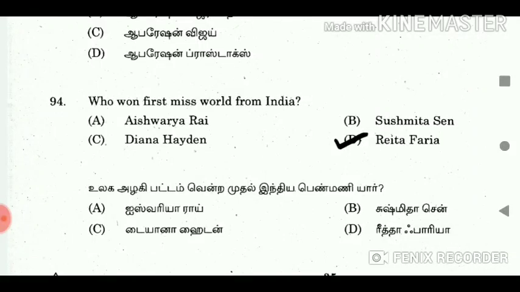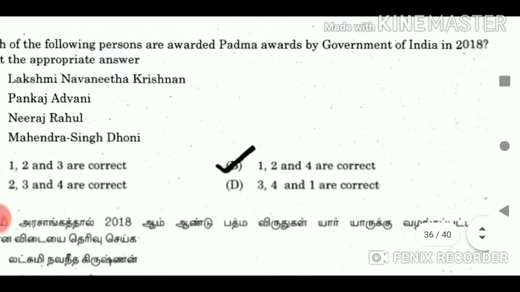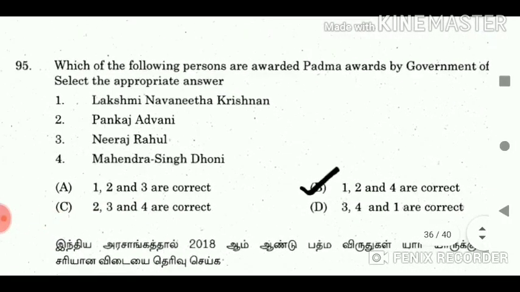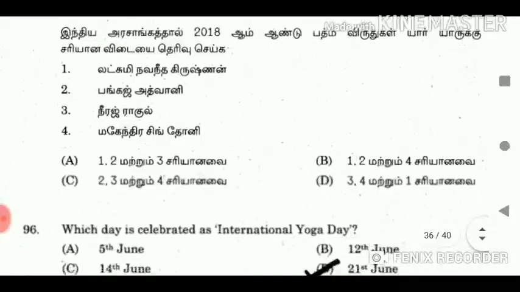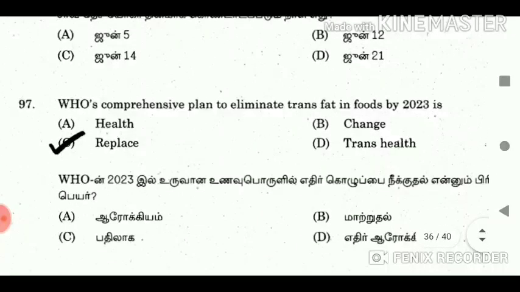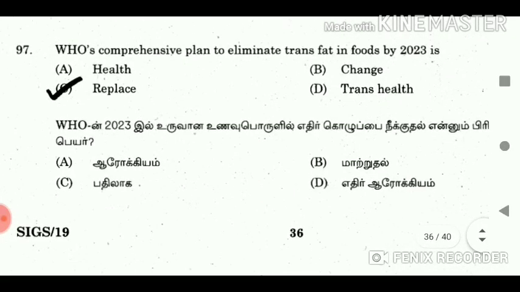94. Who won first Miss World from India? Answer: Rita Faria. 95. Which of the following persons are awarded Padma Awards by Government of India in 2018? Select the appropriate answer. Answer: 1, 2 and 4 are correct. 96. Which day is celebrated as International Yoga Day? Answer: 21st June. 97. WHO's comprehensive plan to eliminate trans fat in foods by 2023 is? Answer: Replace.